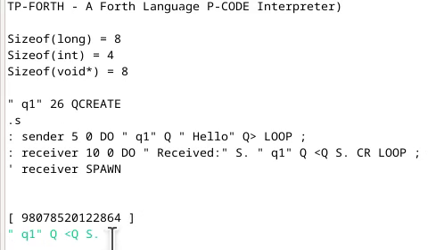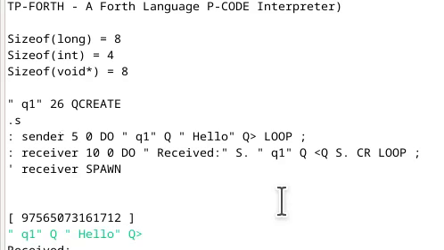Wait, that's not what we wanted to do. We want to send once again. So we have the queue. There, and we get the queue, and then we send a message to it, of course, like this. And we send the message. Now it should... let's stop this.